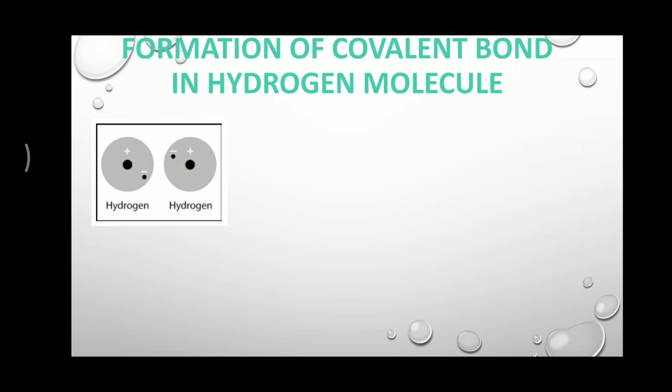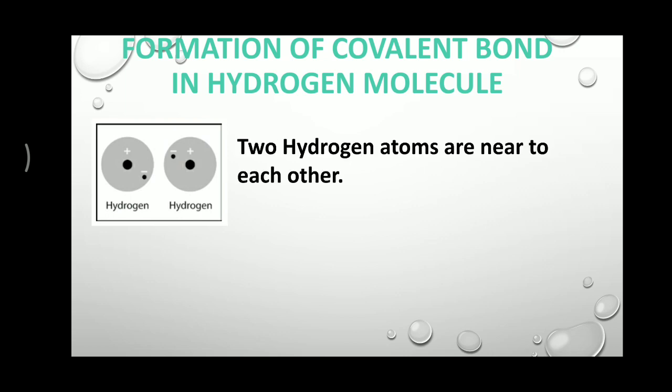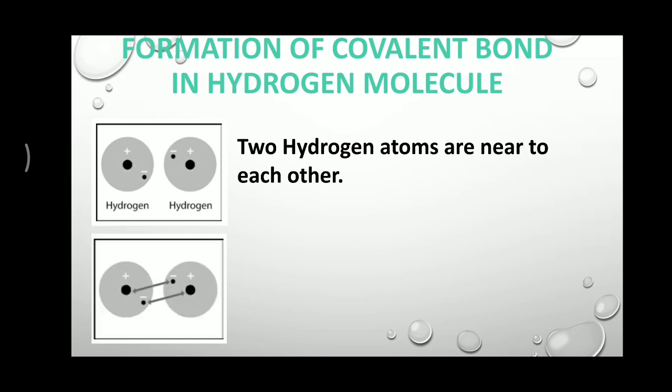So if anyone asks to explain the formation of covalent bond in the hydrogen molecule, just explain here: two hydrogen atoms are near to each other, and there is an establishment of force of attraction.